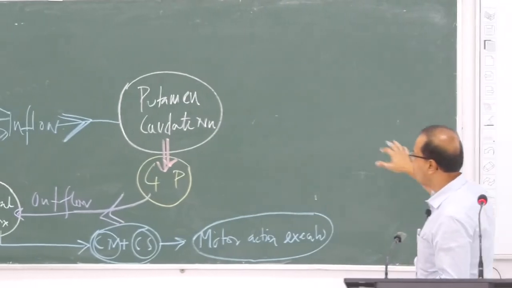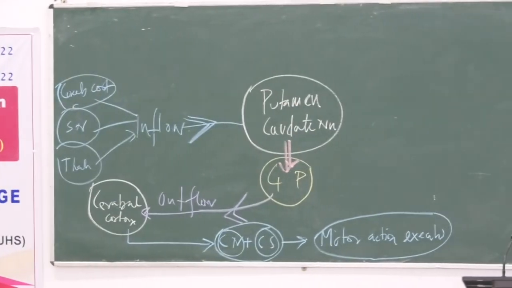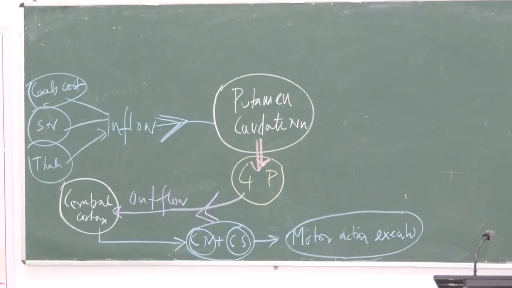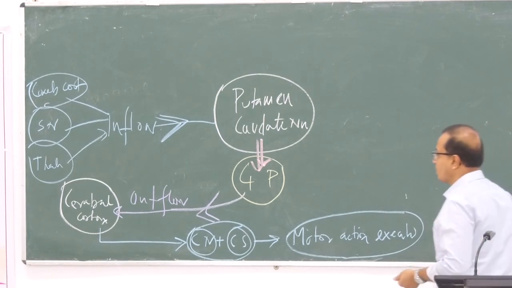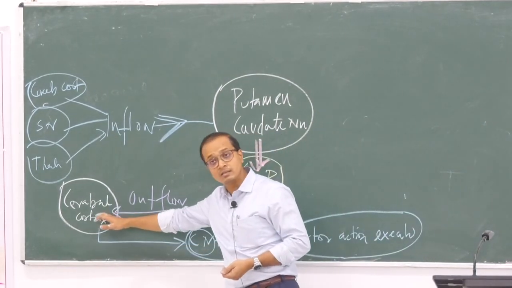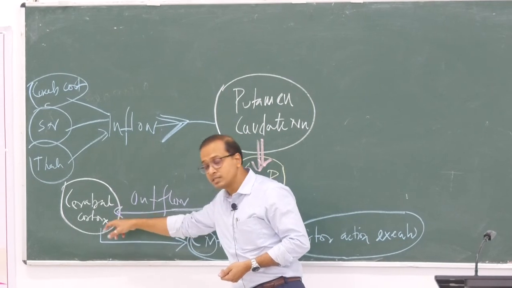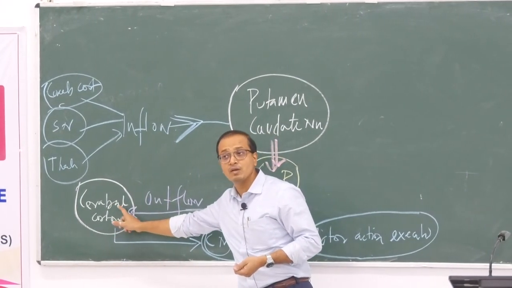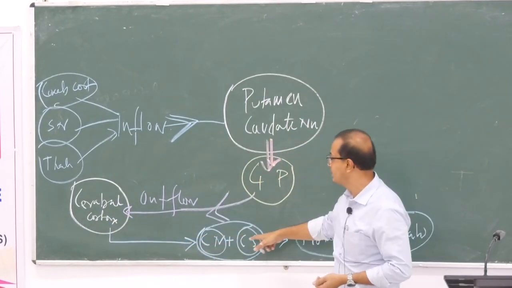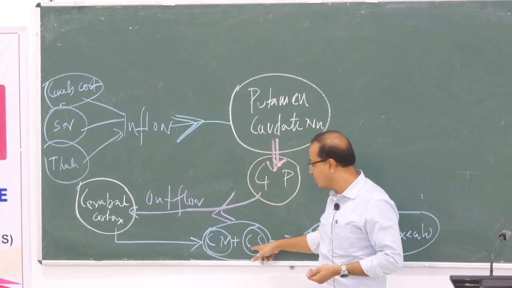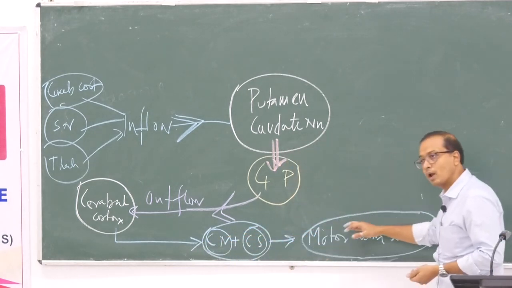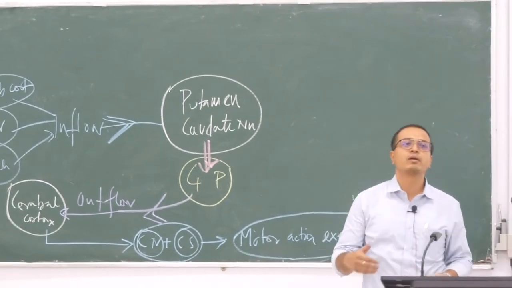So the flow is: getting the information, analyzing it, sharing it with the globus pallidus, then outflowing it to the cerebral cortex, which directly influences the centers. Once it reaches the motor cortex region, the signal from the cerebral cortex is conveyed through the corticospinal and corticonuclear tracts to the nucleus and the spinal cord, and a perfect motor action is executed.